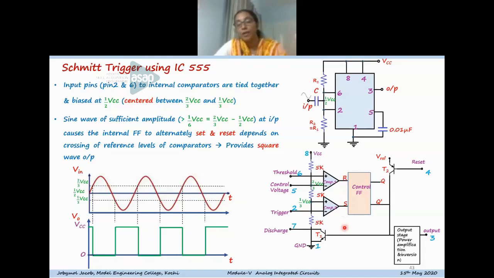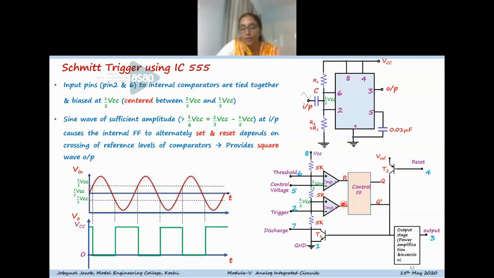So both R and S are 0. It will remain in the previous condition, that is the memory state, so that the output remains in the previous condition till it crosses 1/3 VCC. So suppose the signal crosses 1/3 VCC. When the signal value is less than 1/3 VCC, you can see the trigger input pin, that is pin 2, is having a lesser value compared to 1/3 VCC, that is the non-inverting voltage. So the non-inverting terminal of the comparator 2 is at a higher voltage compared to the inverting terminal.